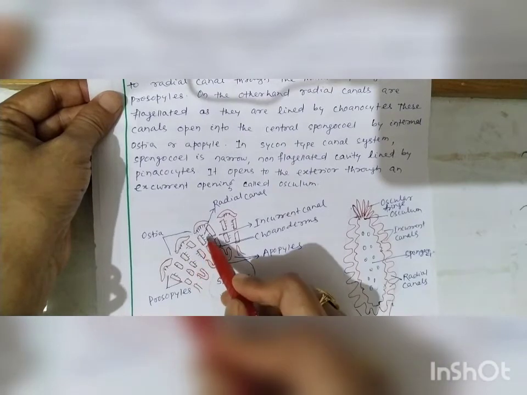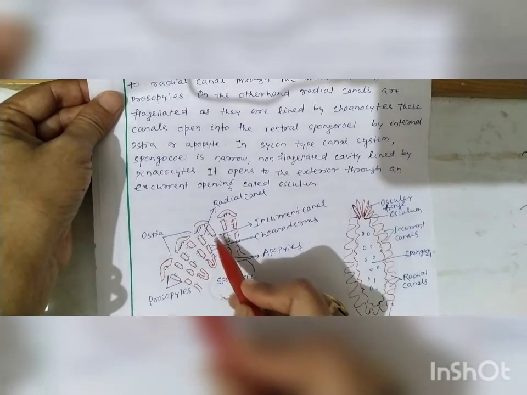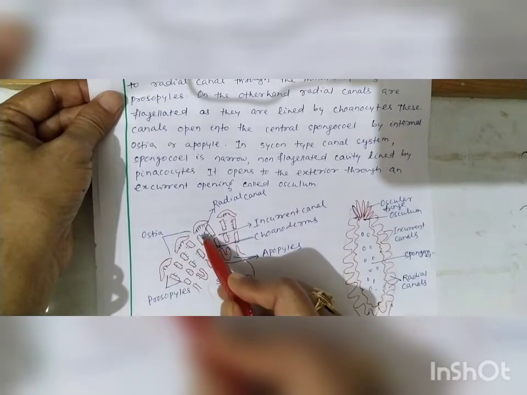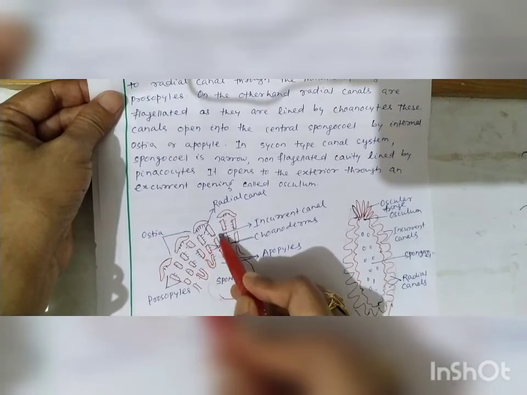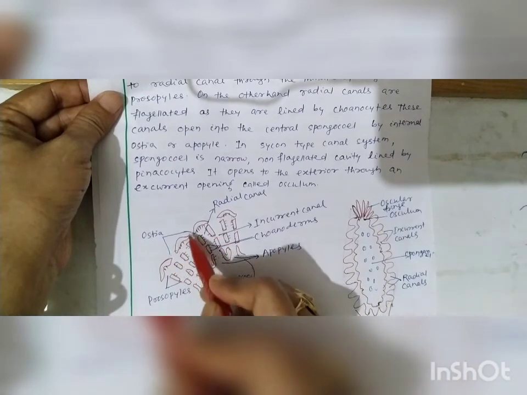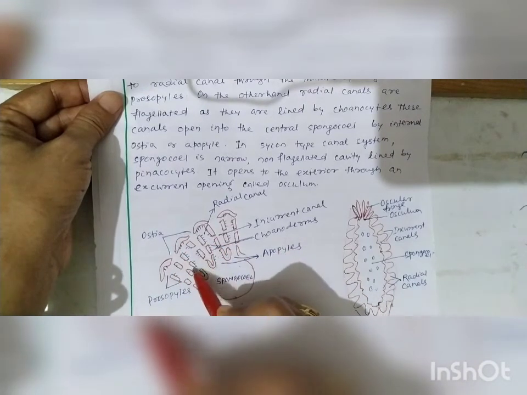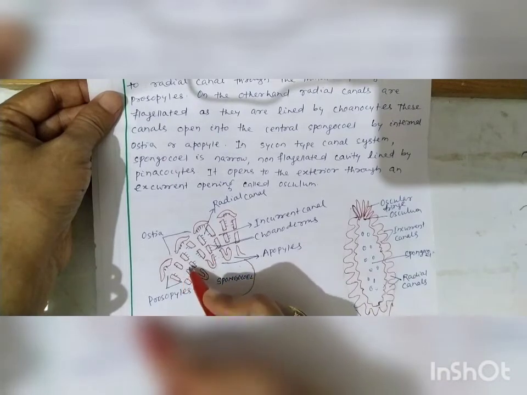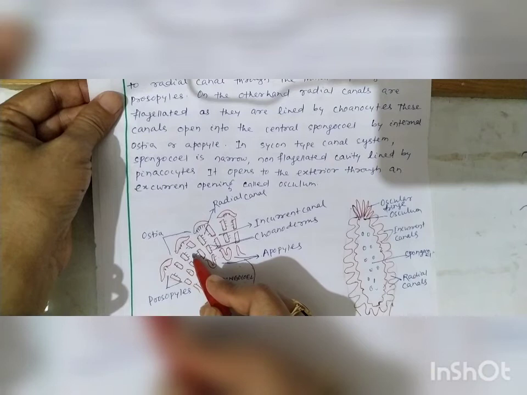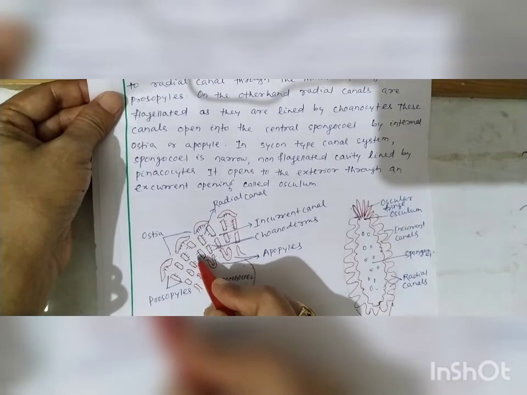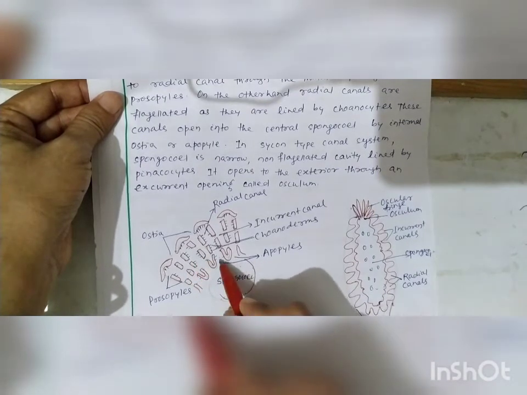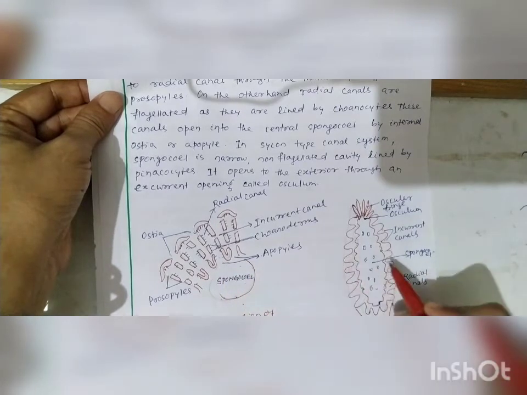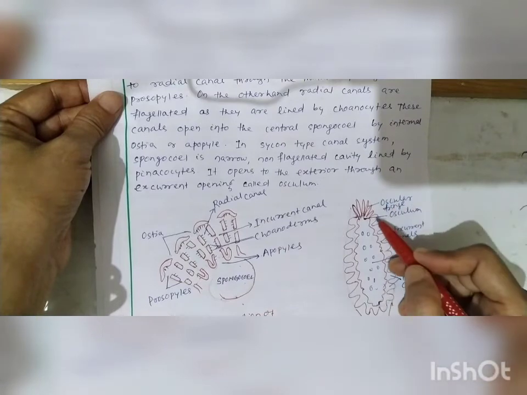These are the radial canals, which are lined by the choanoderm layer of choanocytes, flagellated cells, and these are the incurrent canals. Ostia open to the incurrent canals. From the incurrent canals, through the prosopyle, the water current enters the radial canal, and from the radial canal, through the apopyle, it goes to the spongocoel.